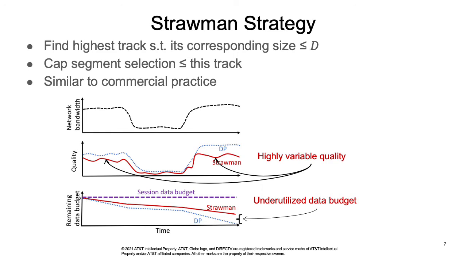Second, it does not use leftover data budget effectively, causing underutilized data budget and lower QoE than what can actually be achieved. One example is shown in the bottom figure. In the middle of the session, since the network bandwidth is low, the player has to choose a lower track, which leads to lower data usage than what is anticipated. When the network bandwidth becomes high later on, the Strawman strategy still caps the top track to the original value. As a result, a lot of data budget is left at the end of the session, as shown in the red curve.